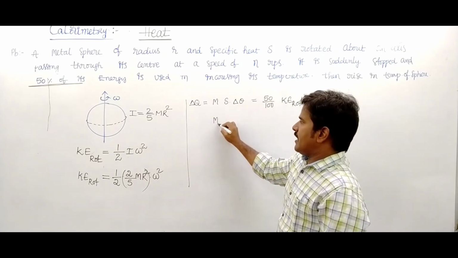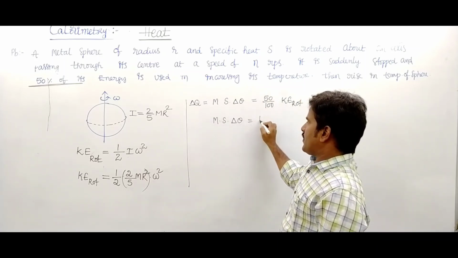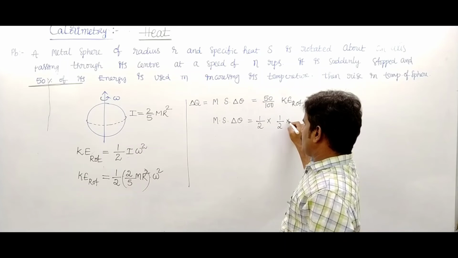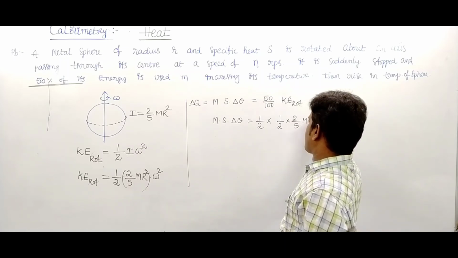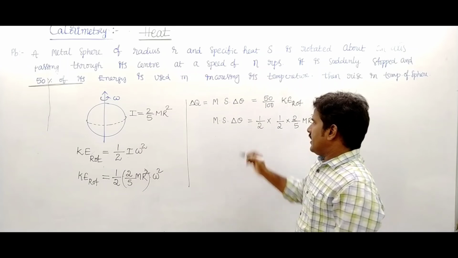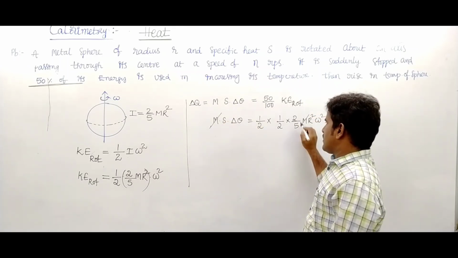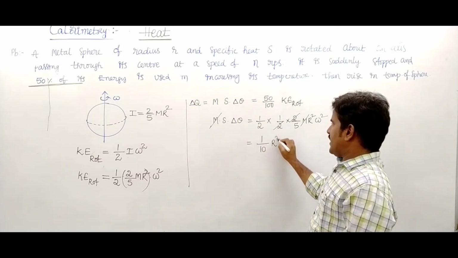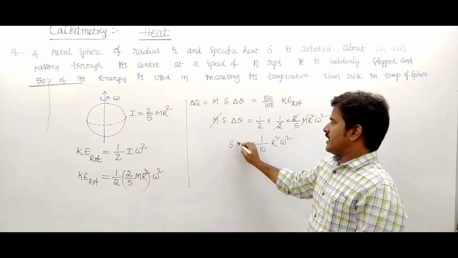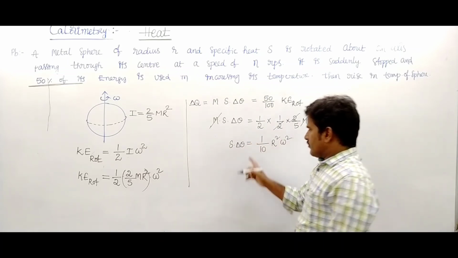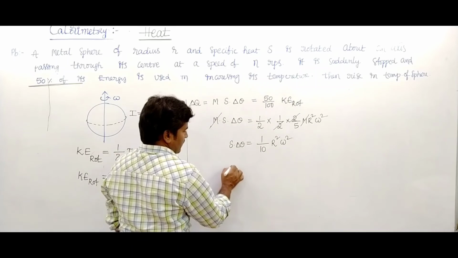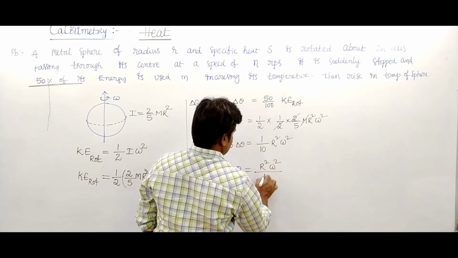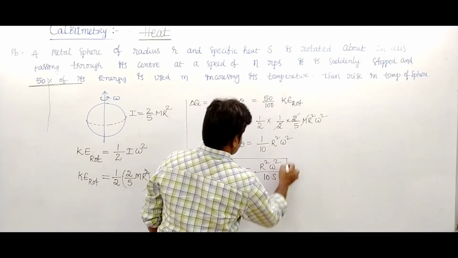It is written as m s delta theta equals half into the rotational kinetic energy, which is 1 upon 2 into 2 by 5 m r square omega square. Its value becomes, the mass is cancelled and the 2s cancel, 1 by 10 r square omega square equals s into delta theta. So delta theta equals r square omega square upon 10 s. So this is the rise in temperature.